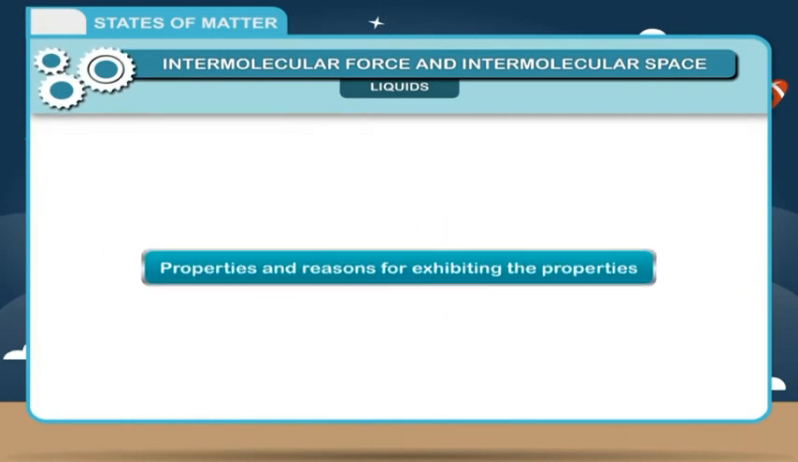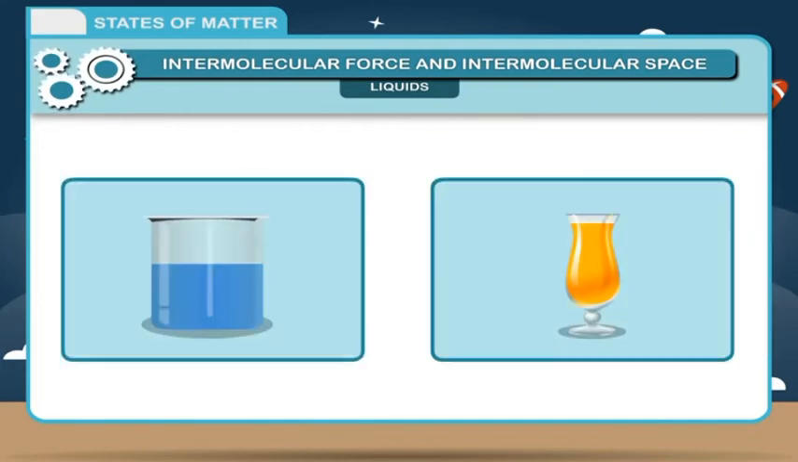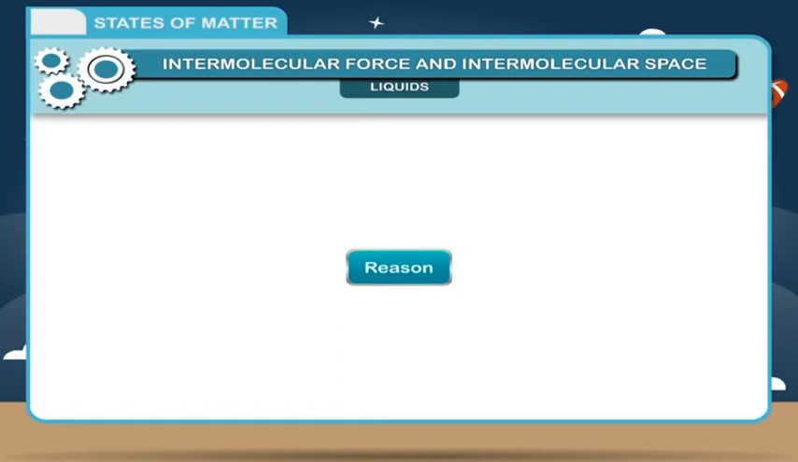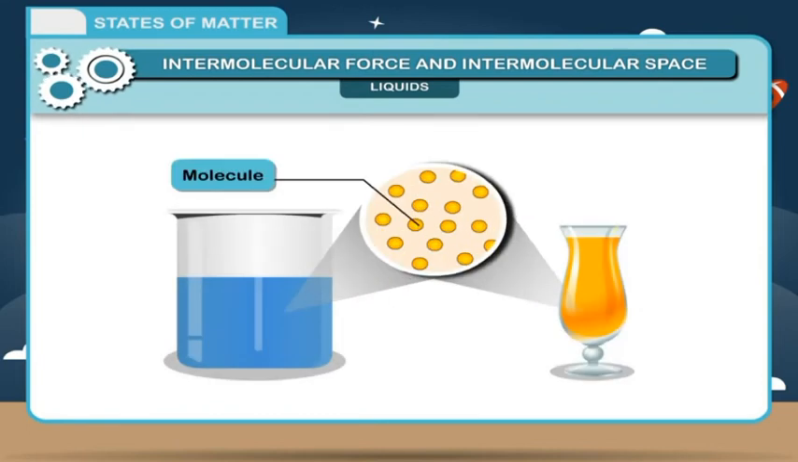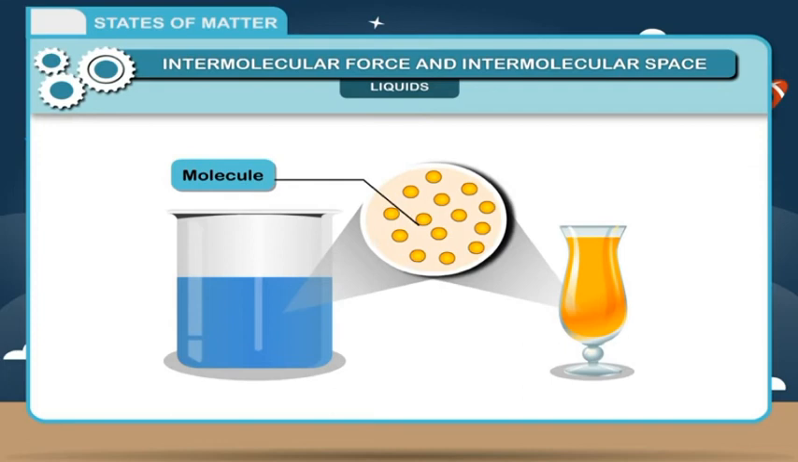Properties and reasons for exhibiting the properties. 1. Liquids don't have a definite shape but take the shape of the container in which they are kept. Reason: as molecules of liquids are not tightly packed, they can easily shift and adjust by taking the shape of the container in which they are kept. Not being compact, liquids don't have a fixed shape.